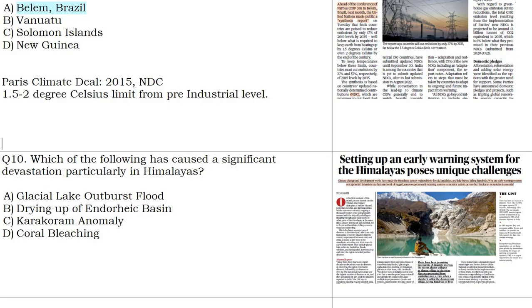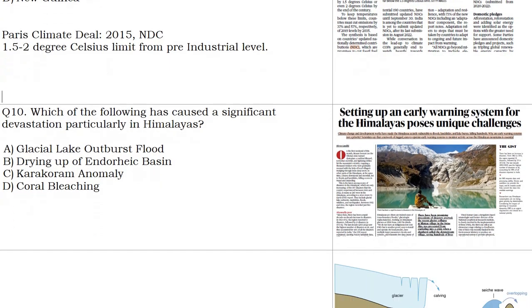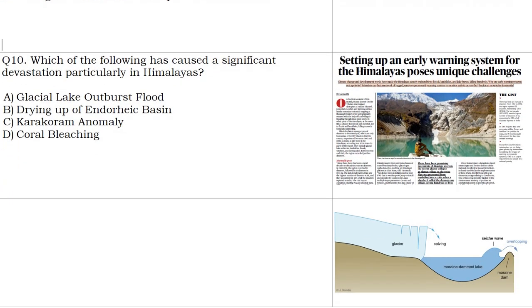Then come to Karakoram anomaly. Yes, it is happening, Trans Himalaya. It is an anomaly where instead of melting glacier, the melting is not happening in that region. That is the anomaly. Now, most devastation happens because of many things: avalanche, landslide, cloud burst, lake burst. But here, what has been mentioned is lake burst. Now, what is lake burst and what type of lake burst might happen? So, let us understand. It is called GLOF. GLOF means glacial lake outburst flood.